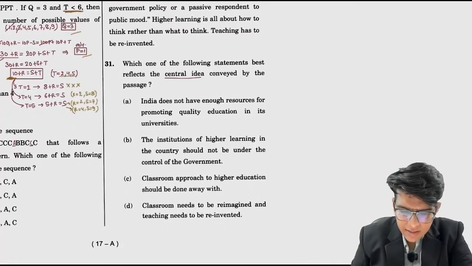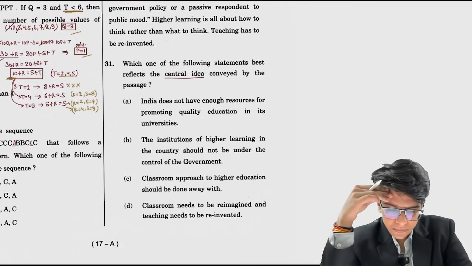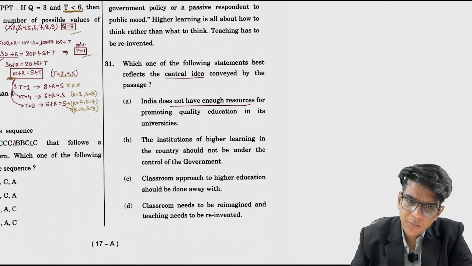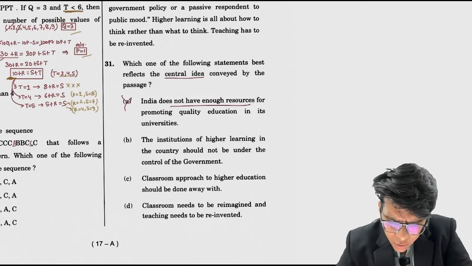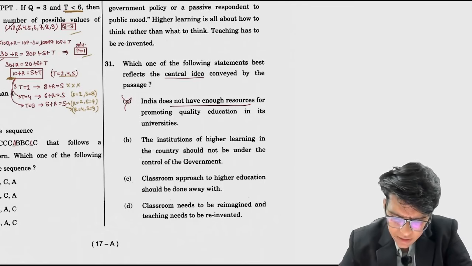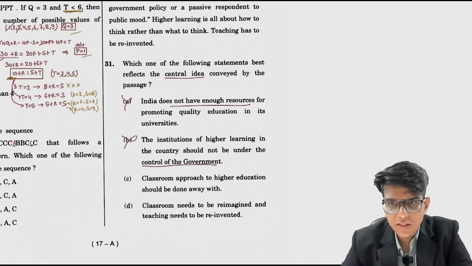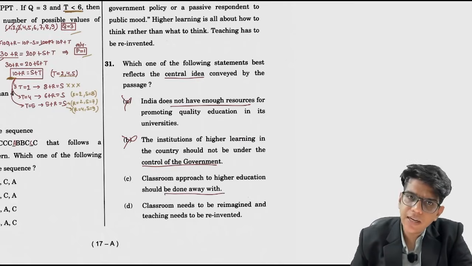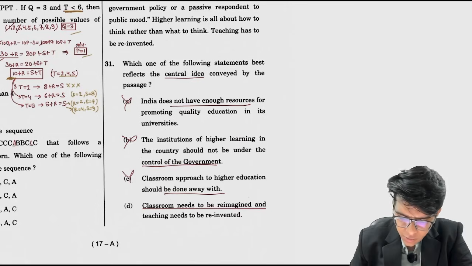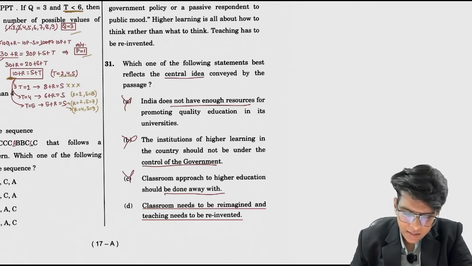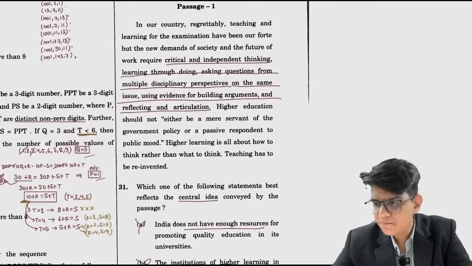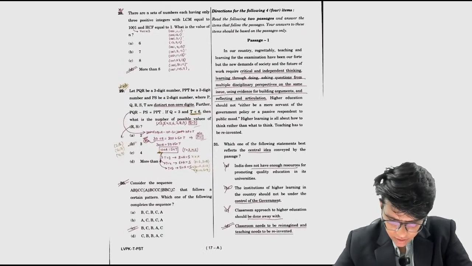Which of the following is the central idea? India does not have enough resources for promoting. Not enough resources is the problem. The institution of higher learning in the country should not be under the control of the government. This is what it says, who should have the control? Classroom approach to higher education should be done away with. The classroom approach should be removed altogether. Classroom needs to be reimagined and teaching needs to be reinvented. If you have read the last line too, you can easily figure out that this is the main central idea of what the passage is trying to say. Okay, so remove this, D is done.